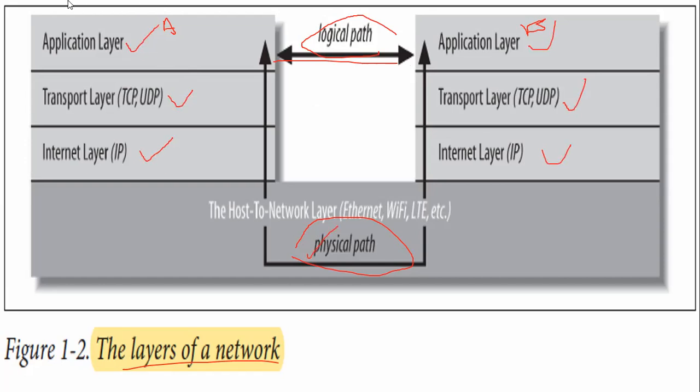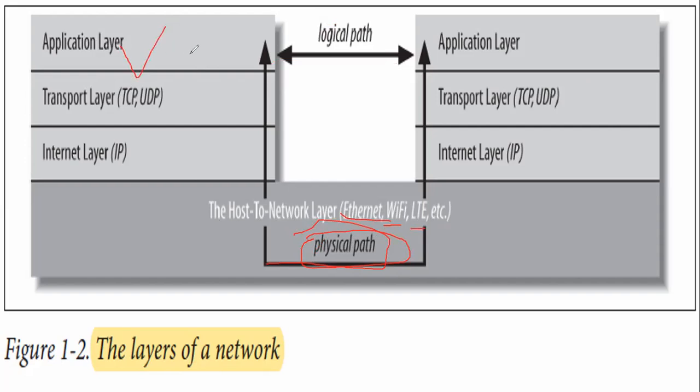Actually, what happens when two computers are joined together through a cable is the physical path. That could be a wire, Ethernet, or wireless Wi-Fi, or anything. This computer communicates with the other by using this physical path. Suppose this application layer is an interface layer.